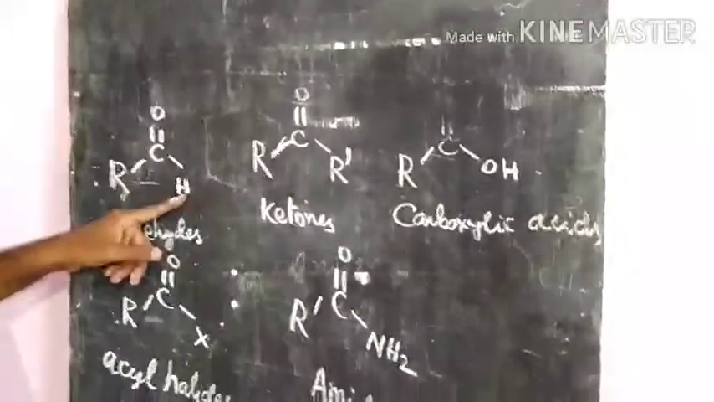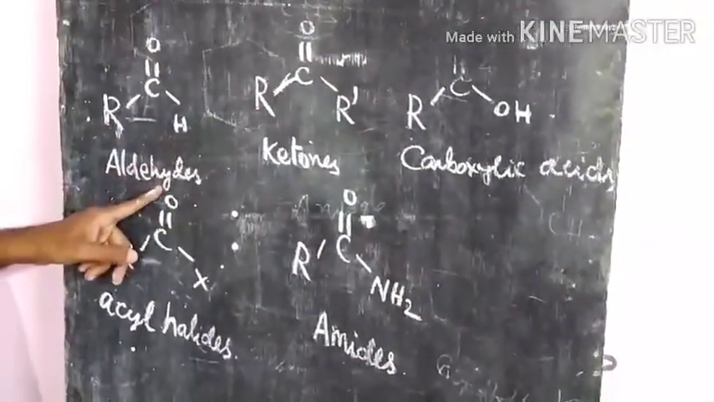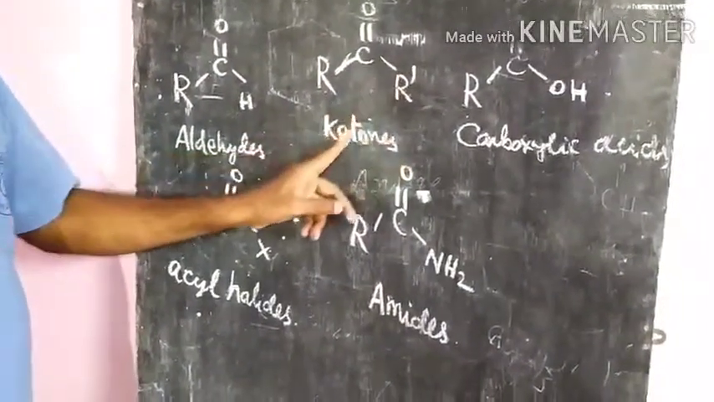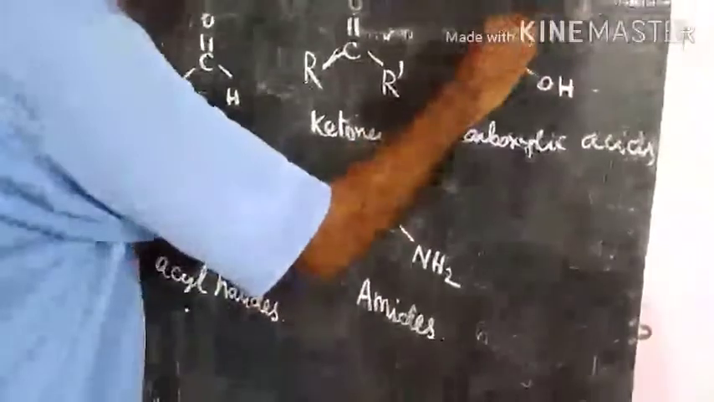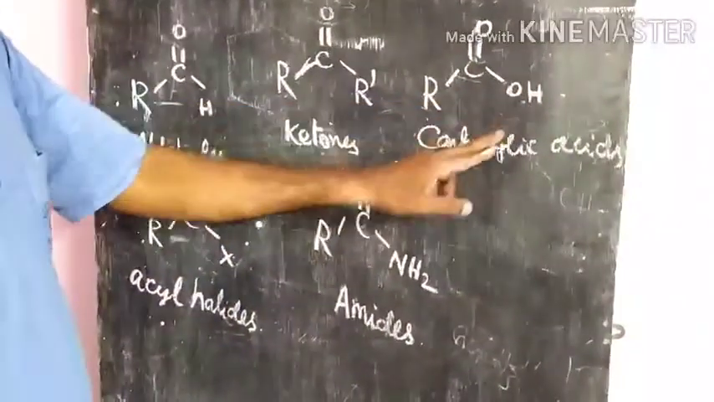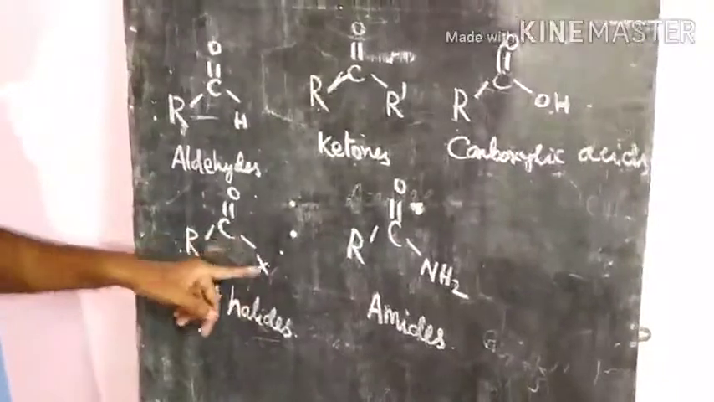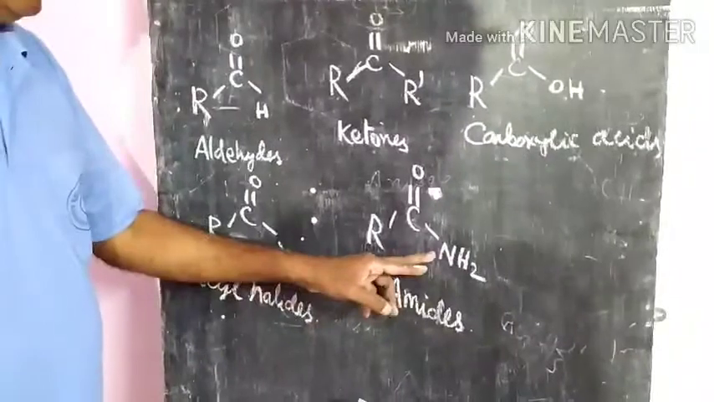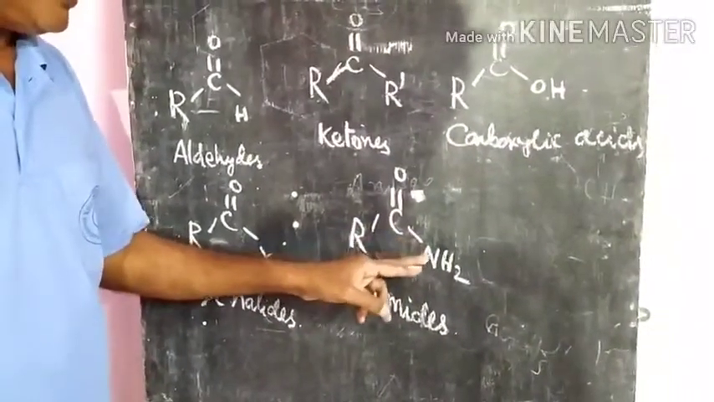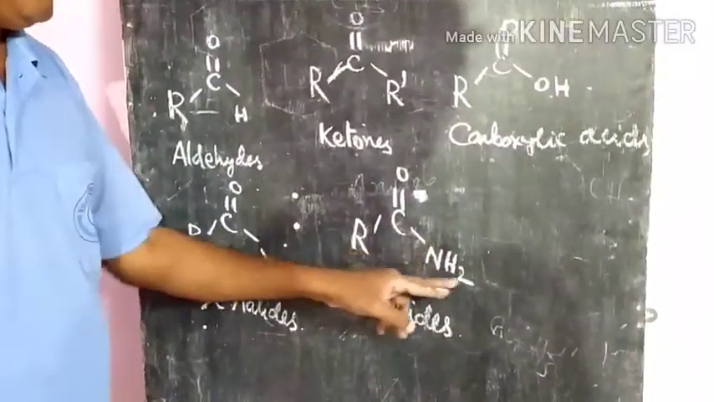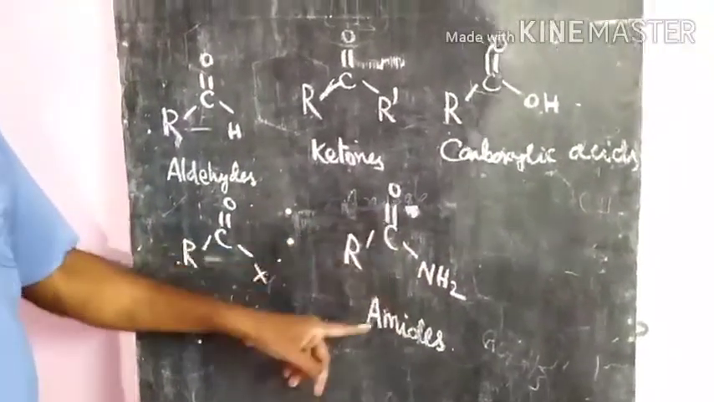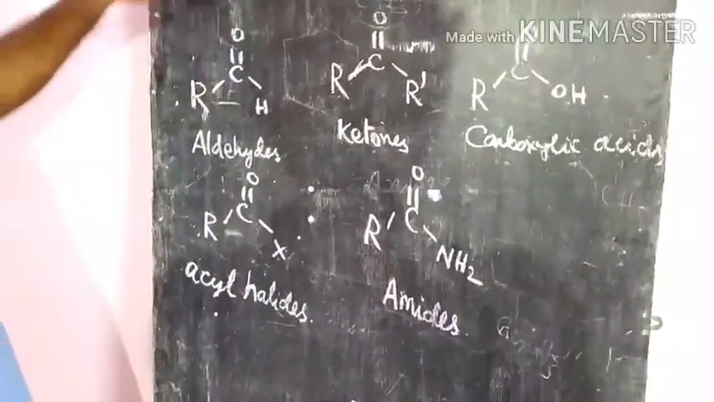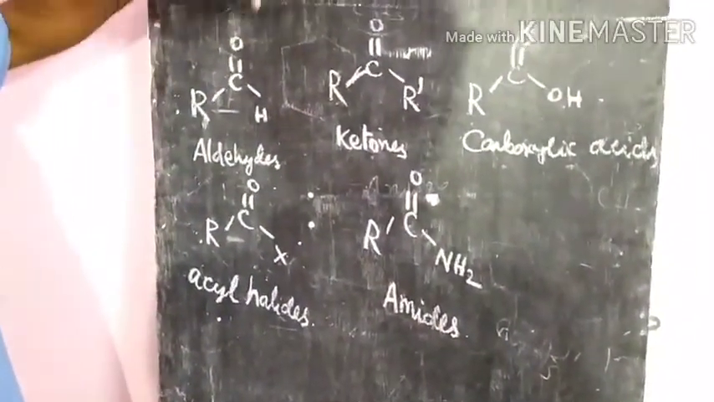In aldehydes, on one side the carbonyl group is attached to hydrogen. If it is attached by two carbon atoms, that is called a ketone. If an OH group is on one side, it means carboxylic acids, and if one side is a halide, it is acyl halides. And if there is an NH2 moiety, that is, carbon attached to nitrogen in the NH2 moiety, we call those compounds amides. So these are the different components of aldehydes, ketones and carboxylic acids.